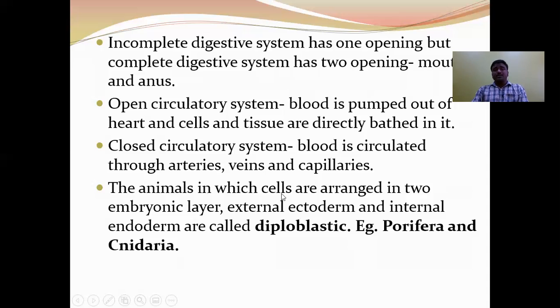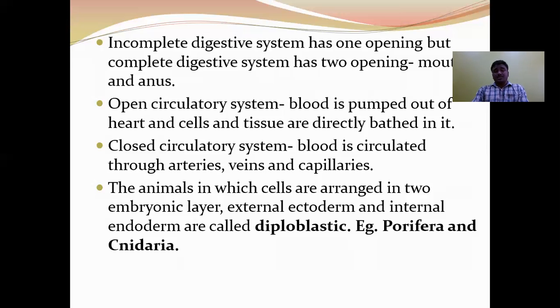Next, the animals in which cells are arranged into two embryonic layers, external ectoderm and internal endoderm, are called diploblastic. On the basis of number of primary germinal layers, the animals are divided into two groups: diploblastica and triploblastica.